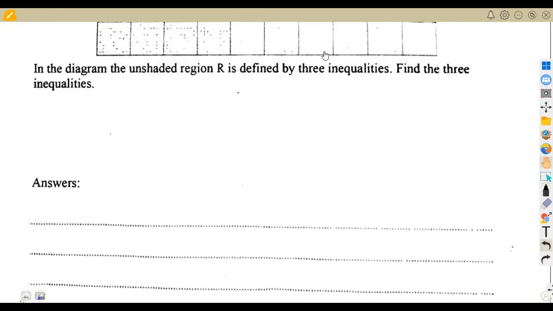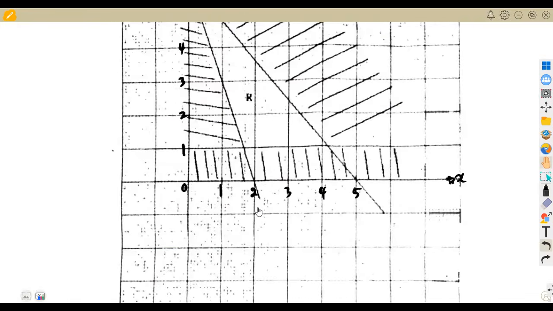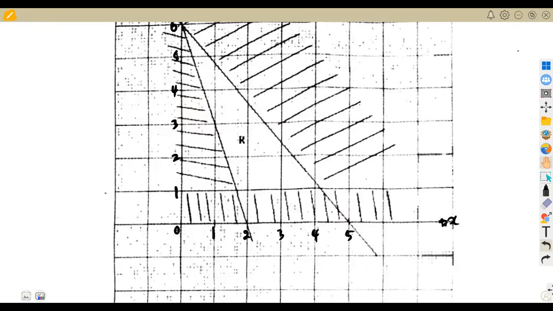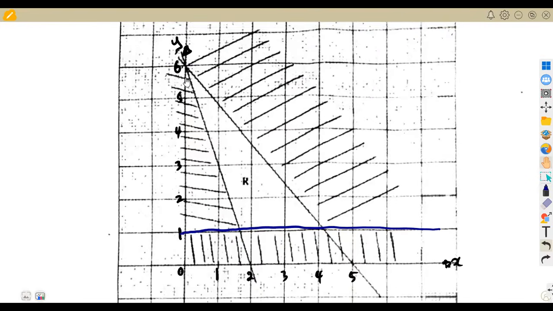The unshaded region R is defined by 3 inequalities. Find the 3 inequalities. So let us find our inequalities. In order for you to have the inequalities, you must have the equation first. Let us consider the first equation, this line here, which is the line of y is equal to 1. It's a horizontal line passing through y is equal to 1.